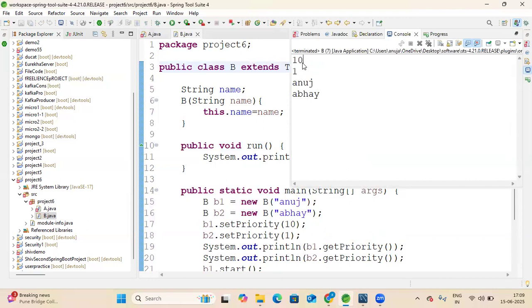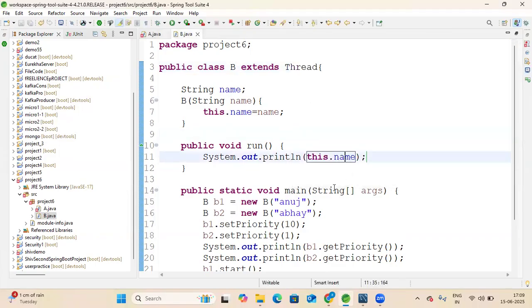Okay, now I'm getting priority 10, priority 1, and getting the answers. Because we have created two objects, two values. Now we have seen how to set the priority.